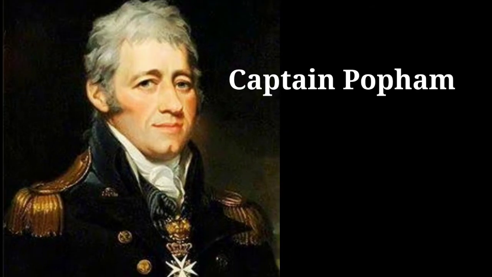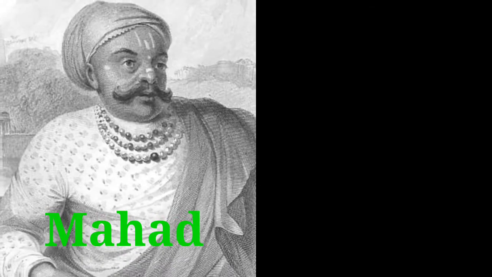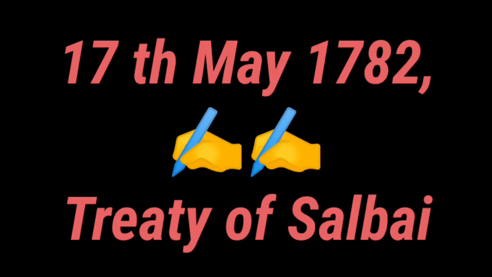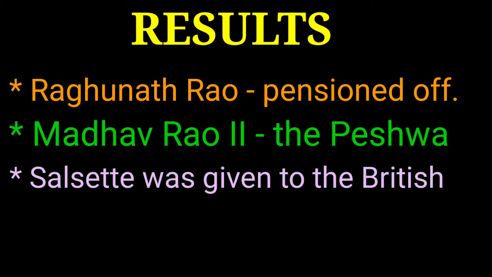So in 1781, Warren Hastings dispatched the British troops under Captain Popham. He defeated the Maratha chief Mahadaji Scindia in a number of small battles and captured Gwalior. A simple battle which put an end, a failure to the Marathas by Captain Popham. So on 17th May 1782, the Treaty of Salbai was signed between Warren Hastings and Mahadaji Scindia. The First Anglo-Maratha War came to an end by the Treaty of Salbai.